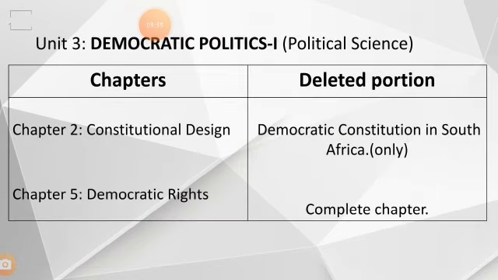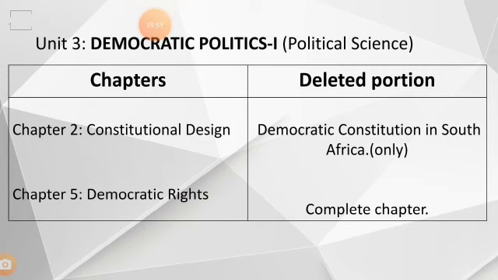Again if we move to Unit 3, Democratic Politics, that is political science, here we have 5 chapters. The first one is What is Democracy, Why Democracy. Then the chapter Constitutional Design.